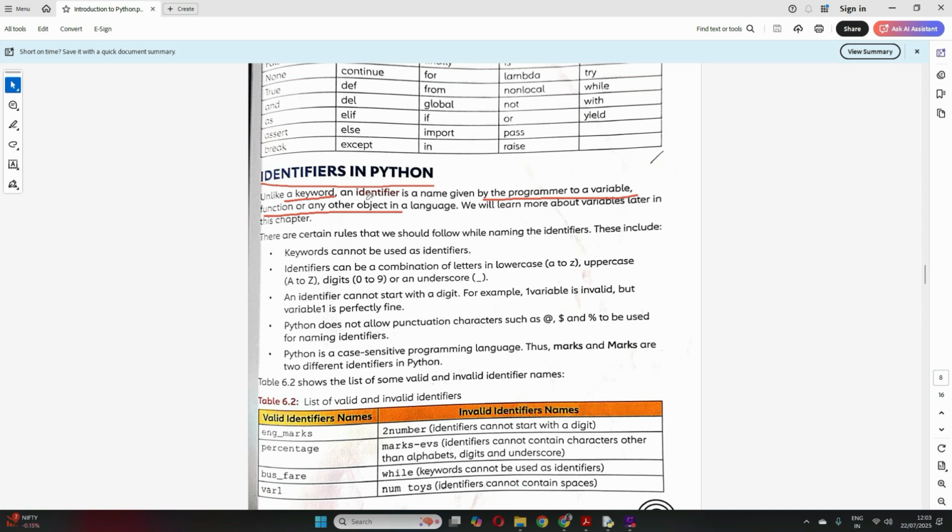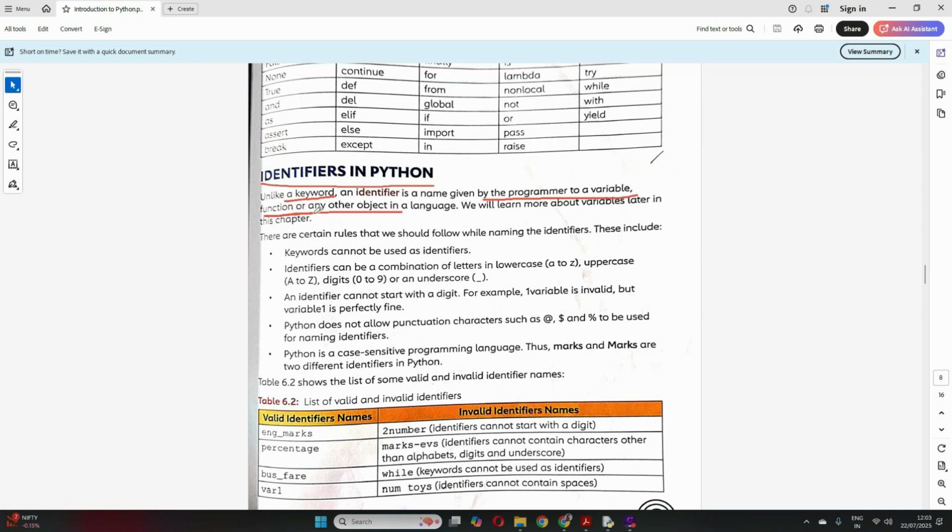I have to store that in some variable, in some place. So I store it in a variable A. This A is the name I, as a programmer, am giving to my variable where I'm storing a number. So an identifier is the name given by the programmer to a variable or to a function. I have certain functions.